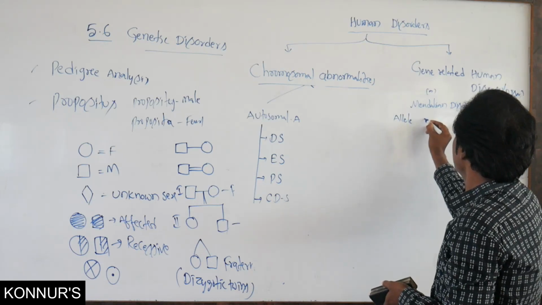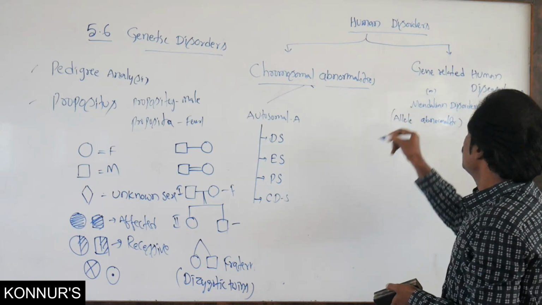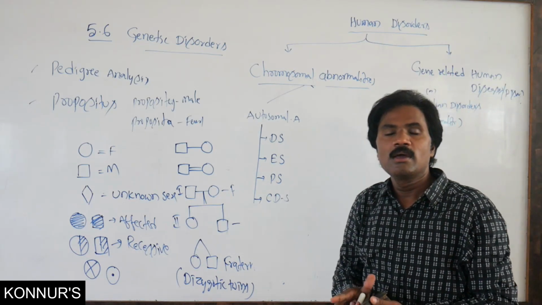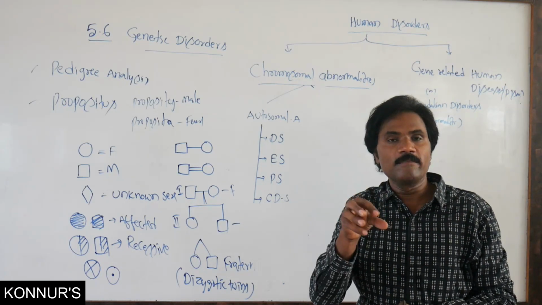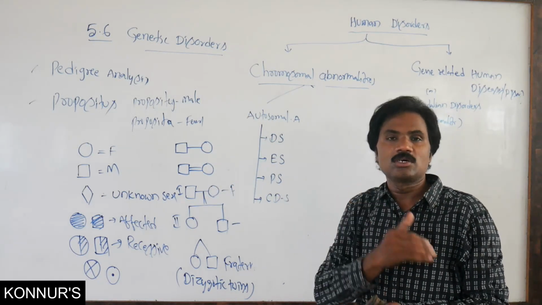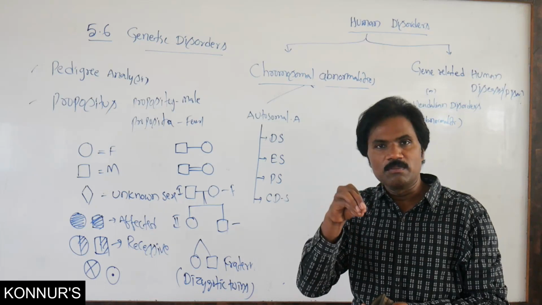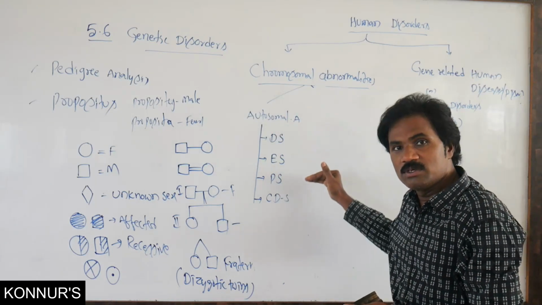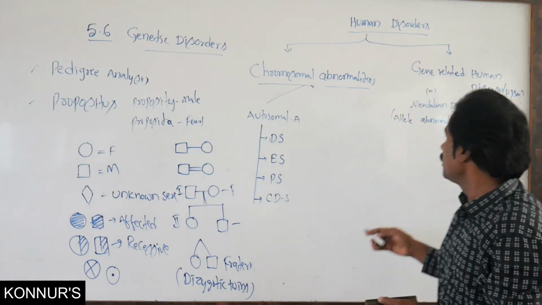Because of allelic abnormality, how is it diagnosed? It is identified with the help of pedigree analysis, the pedigree chart or family chart. With the help of that family chart, we know what type of disease affects whom in different generations.